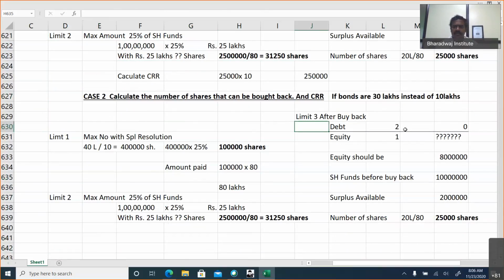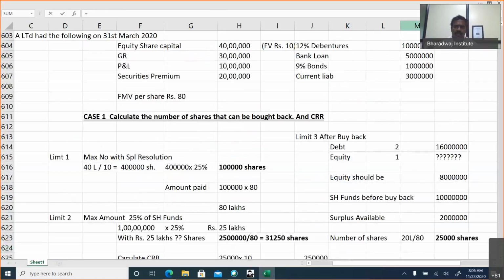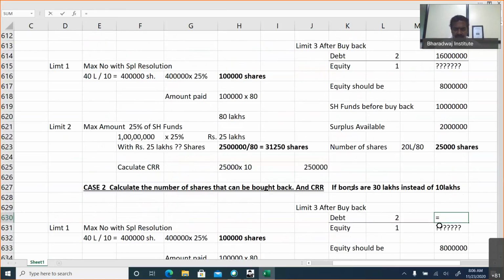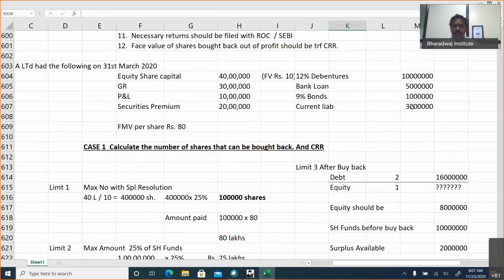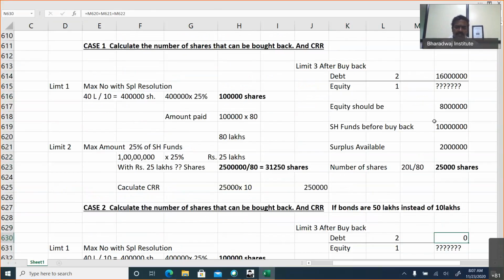Limit 3, what is the debt value? 1 crore plus 50 lakhs plus 30 lakhs. Okay, sorry, let me make a change. If bonds are 50 lakhs, sorry. So 1 crore plus 50 lakhs plus bonds, not 10 lakhs, bonds are 50 lakhs. So how much will be the debt? 1 crore plus 50 lakhs plus 50 lakhs. What is the total debt? 2 crores.